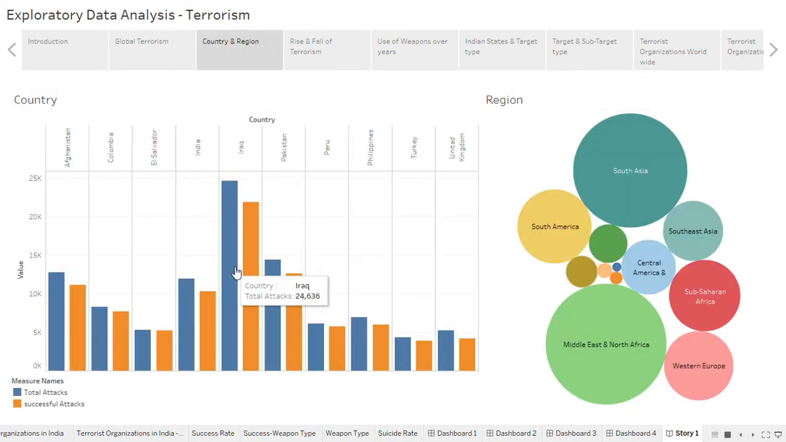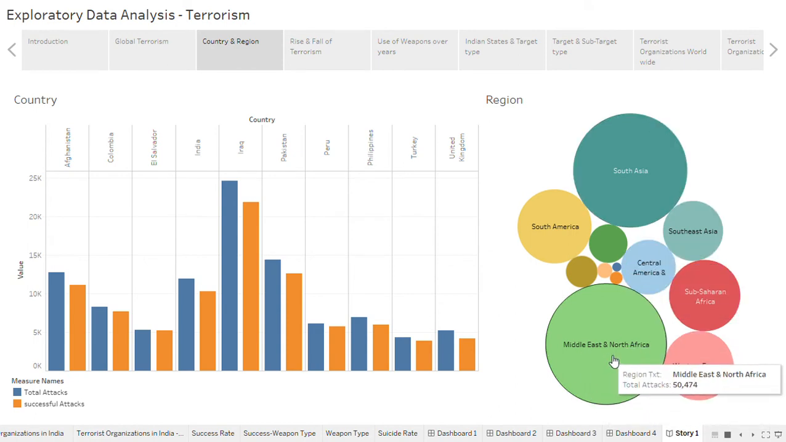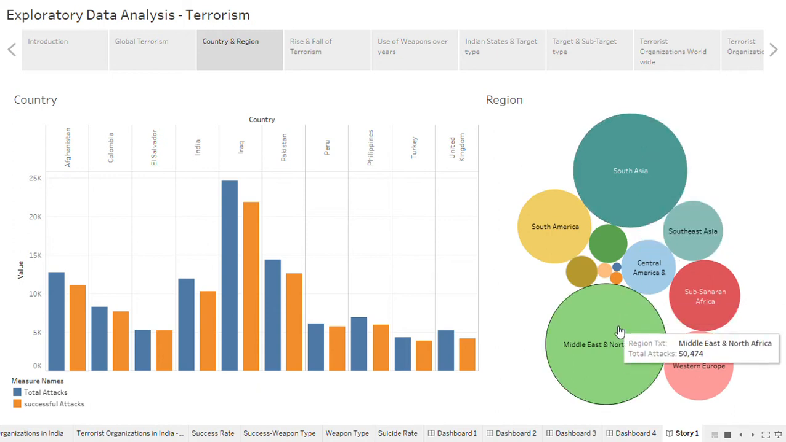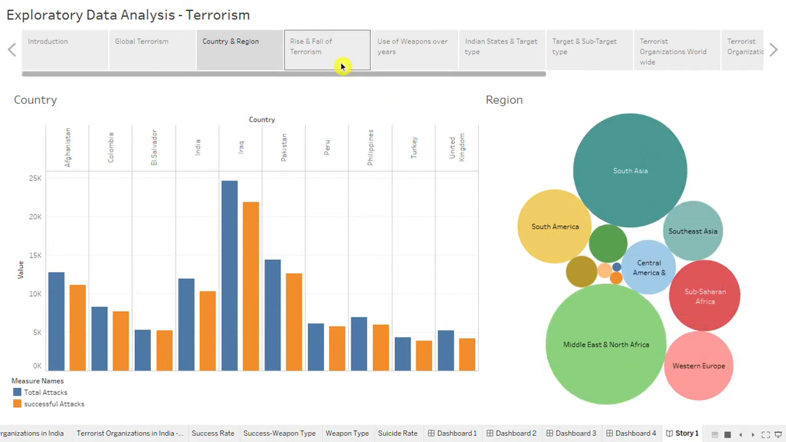So here again blue color shows the total attacks on a country and red color is for successful attacks. So country wise Iraq is number one, then Pakistan, then Afghanistan, then India, and region is shown by a bubble plot, and the size of the bubble represents the total attacks on a particular region. So Middle East and North Africa and South Asia, these two regions are the most terrorism affected regions.